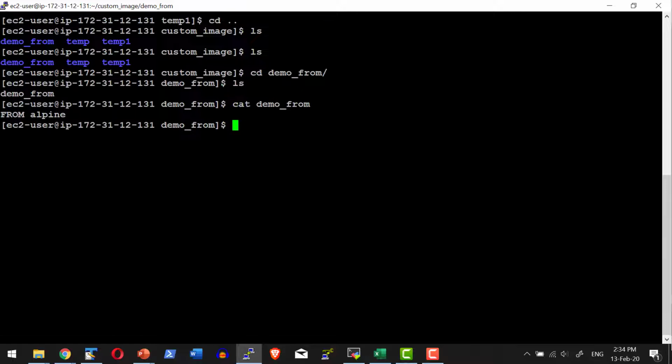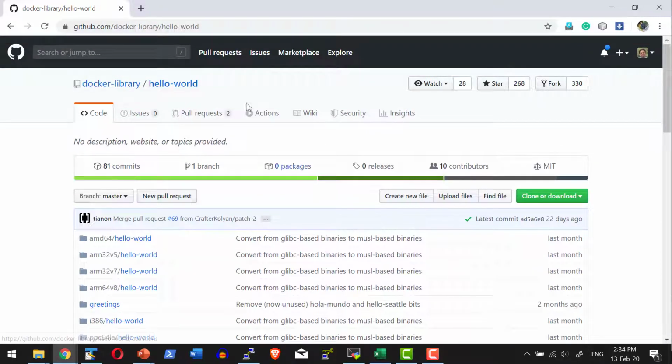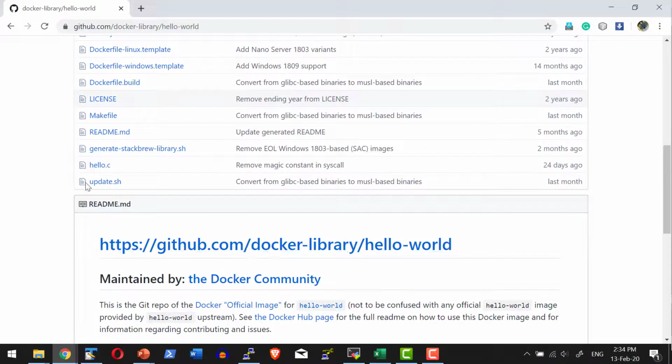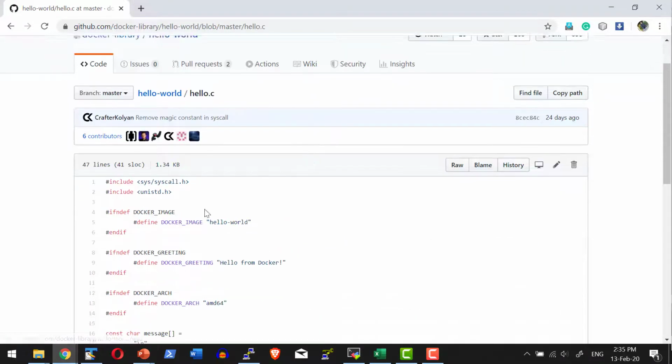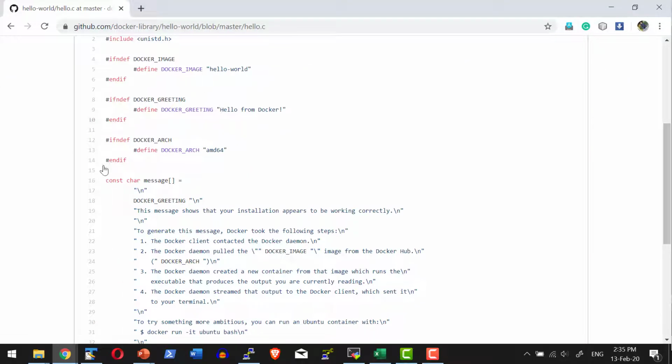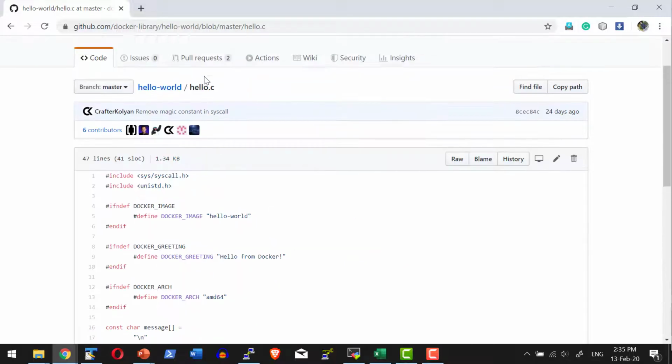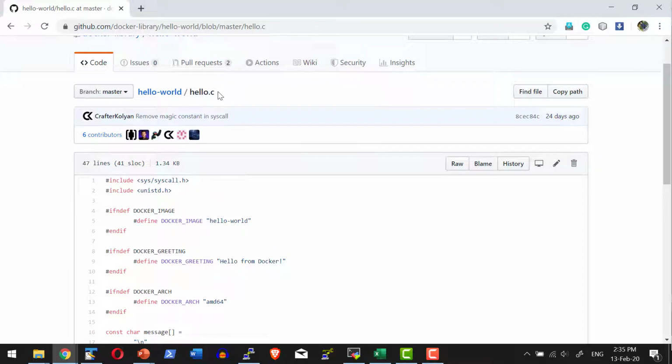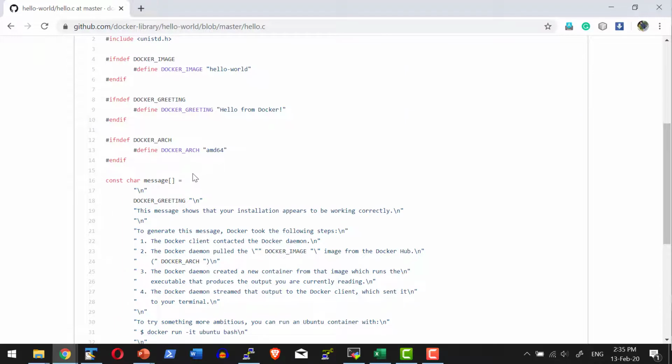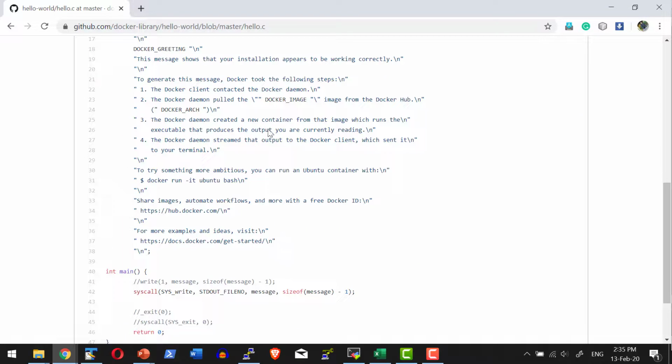Let us see a small example. Before that, let me give an introduction to the Hello World C program that is available as a part of the Docker library within GitHub. I have a project, hello-world, with a simple C program. It is going to print this particular content whenever this C file is made into an executable and executed. So I'm going to create a base image.